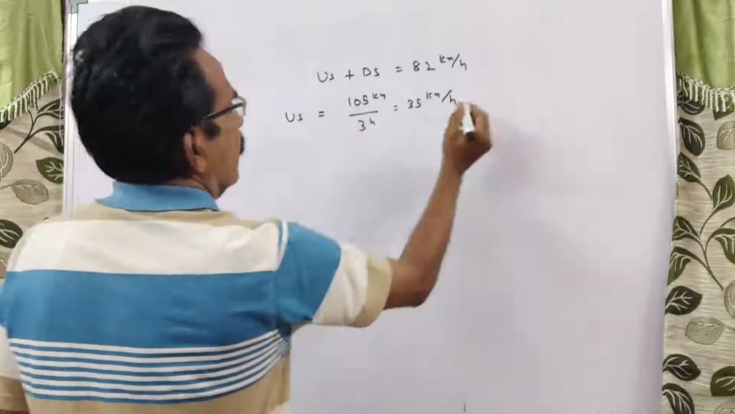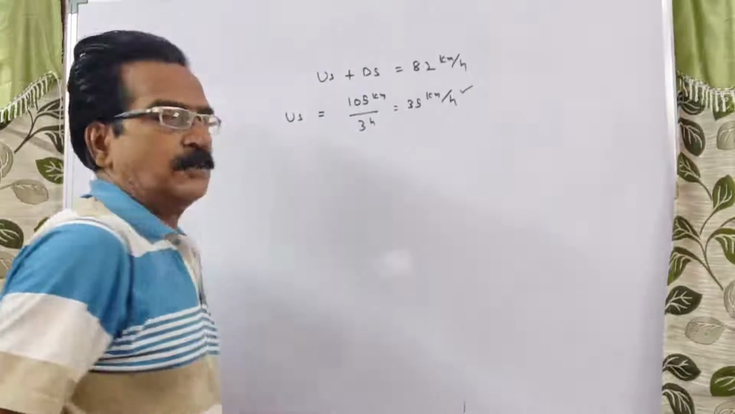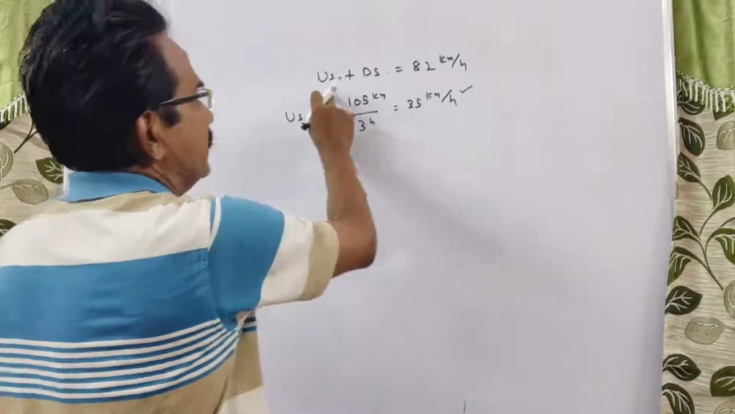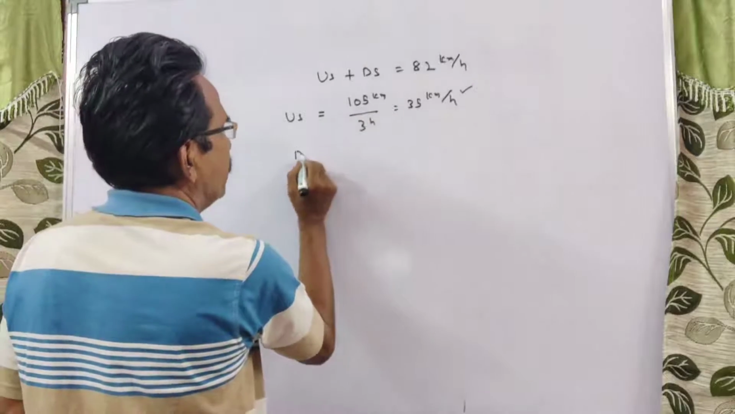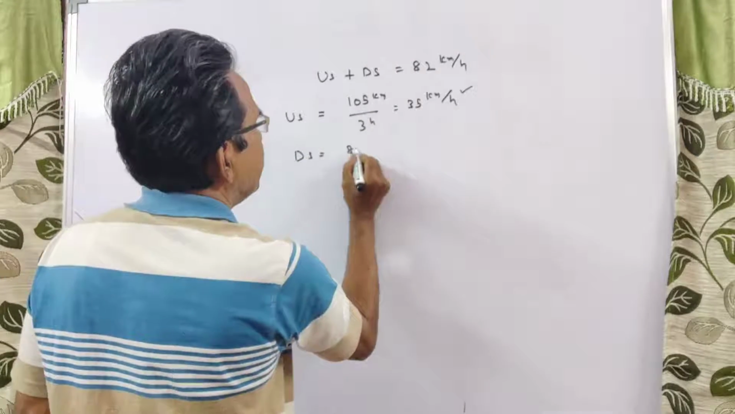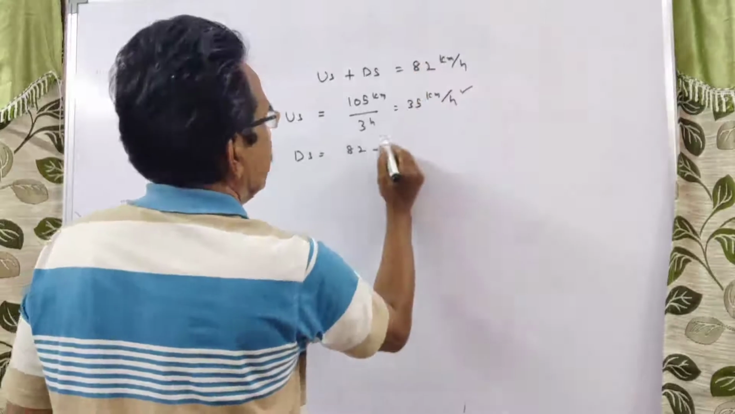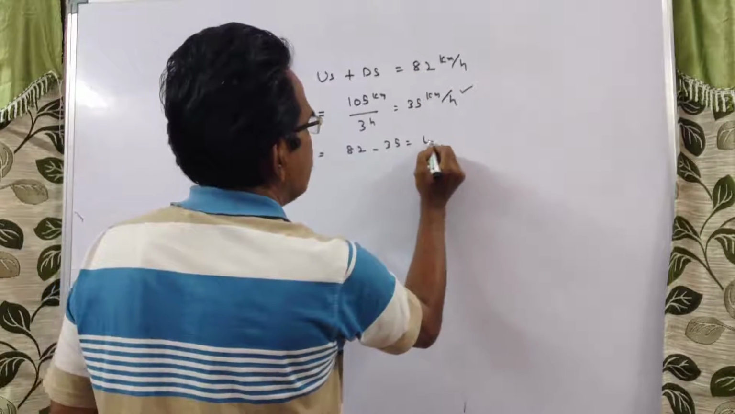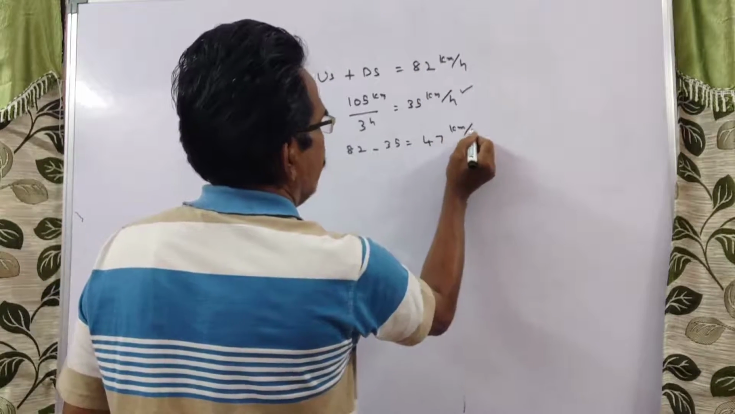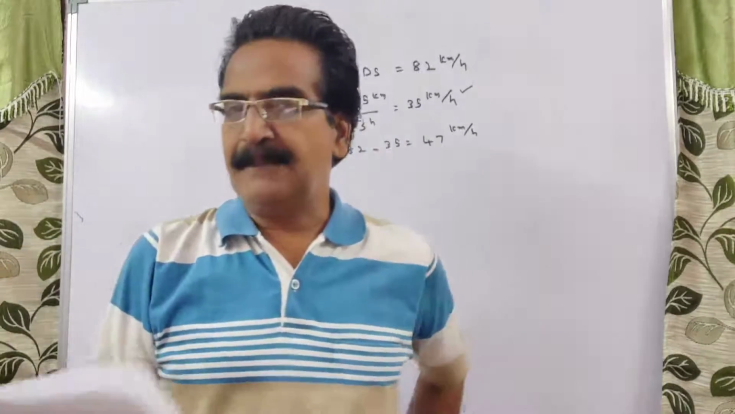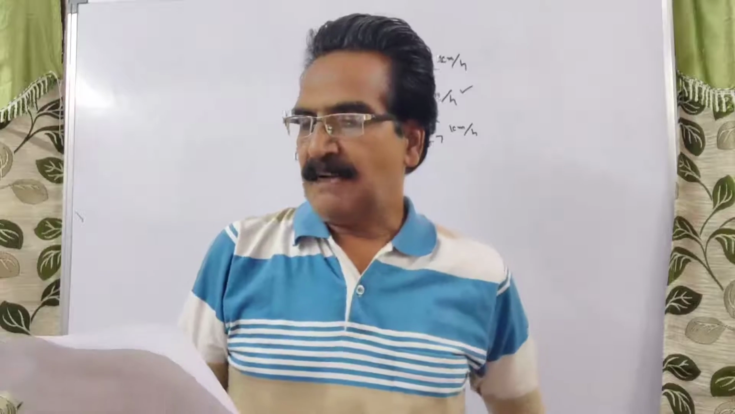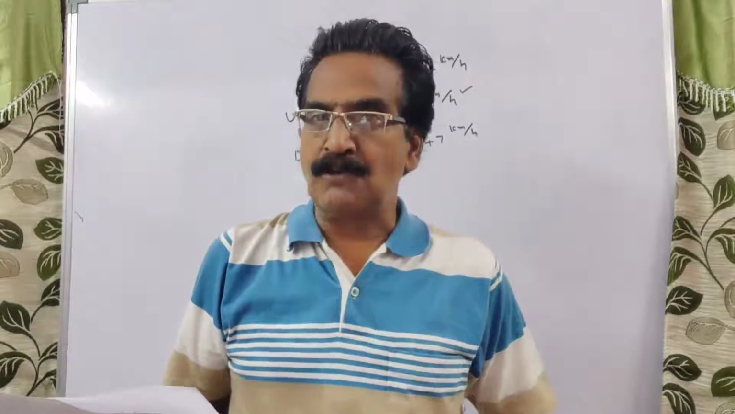This is the upstream speed, US. US plus DS is equal to 82, and US is equal to 35. Therefore, DS is equal to 82 minus 35, which is equal to 47 kmph. Now the question is to find the time taken by the boat to cover 126 kilometers downstream.